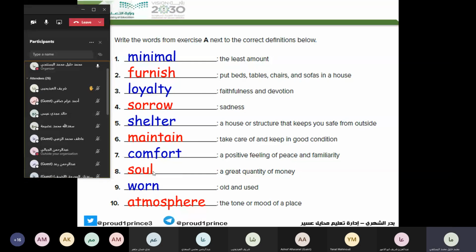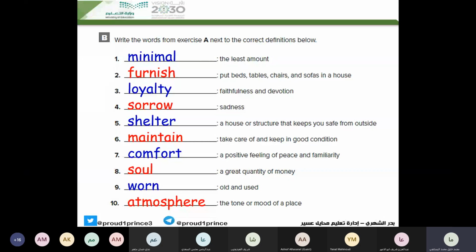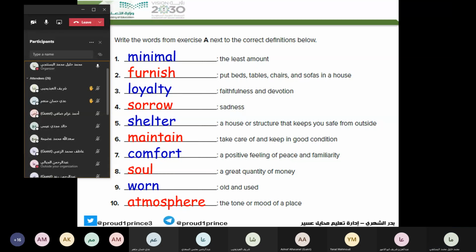Now, you remember when we talked about the adjectives. Is there anything? Move to the next exercise, guys.